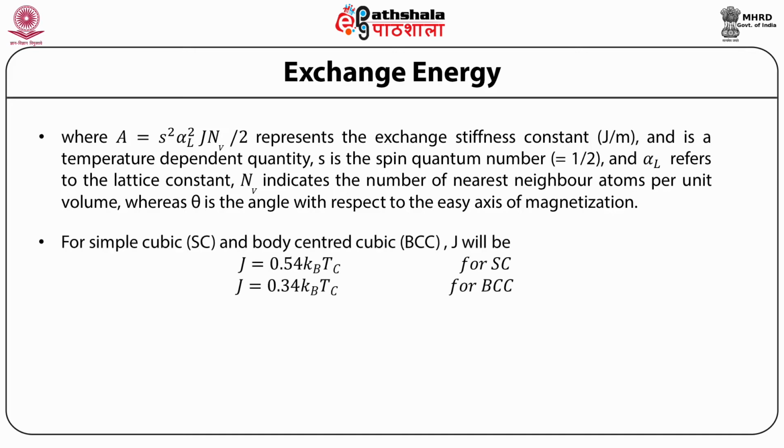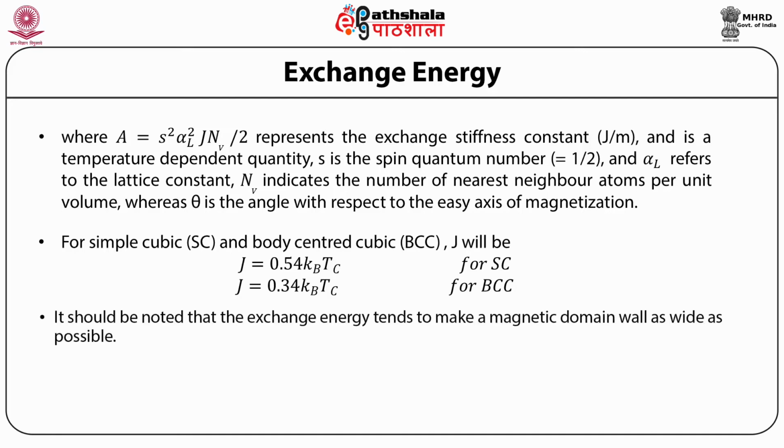For simple cubic, J equals 0.54 k_B T_c, and for body centered cubic, J equals 0.34 k_B T_c, where k_B and T_c are the Boltzmann constant and the Curie temperature respectively.